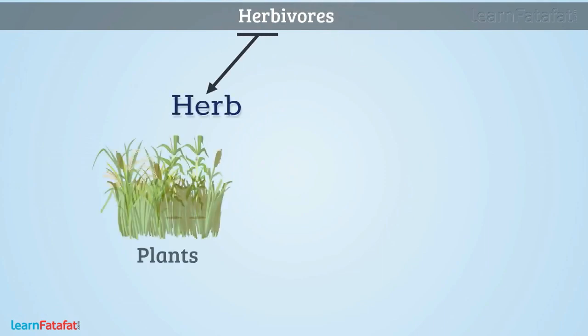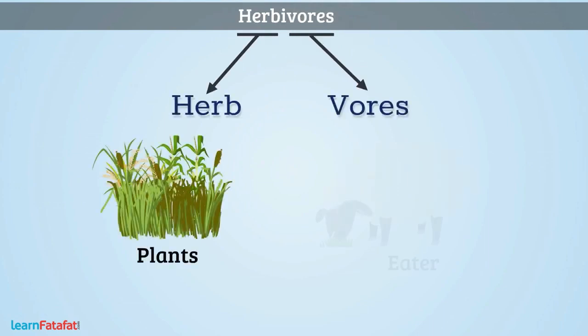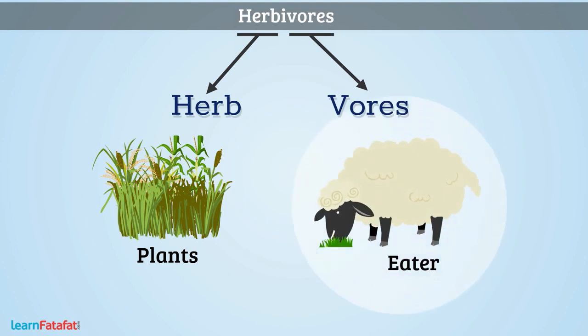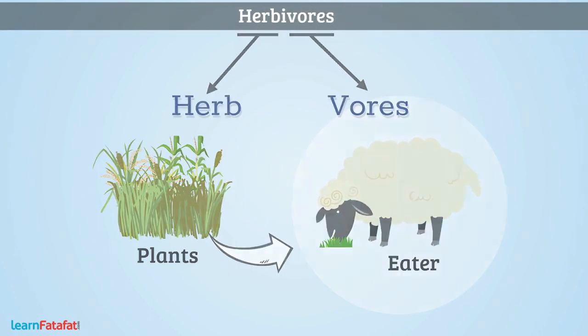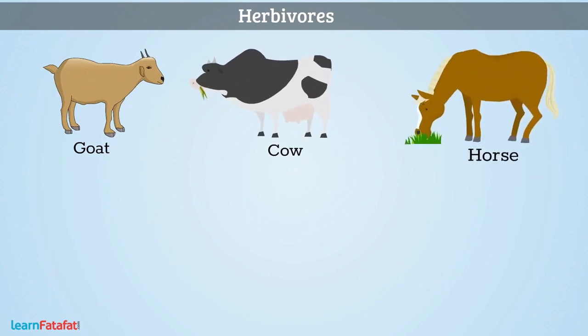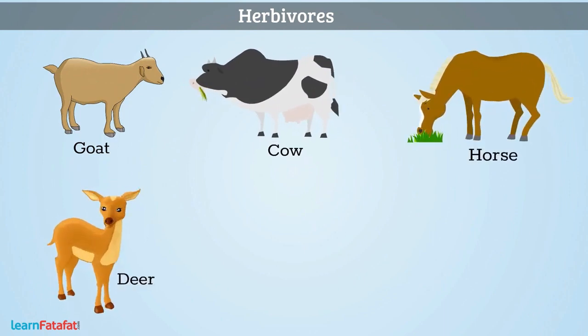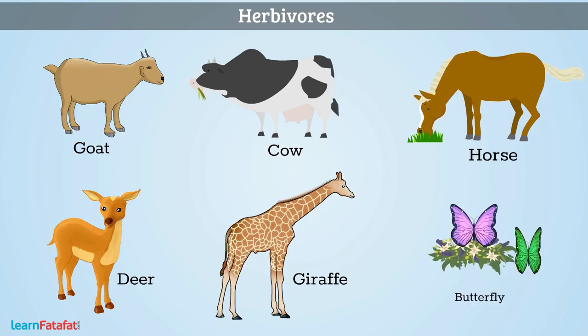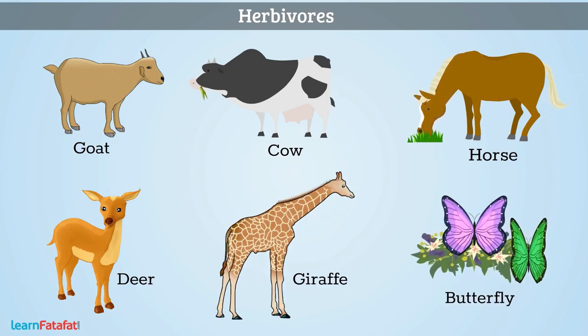Herb means plants and vores means eaters. The animals which obtain their food only from plants are called herbivores. Examples are goat, cow, horse, deer, giraffe, butterfly, etc.